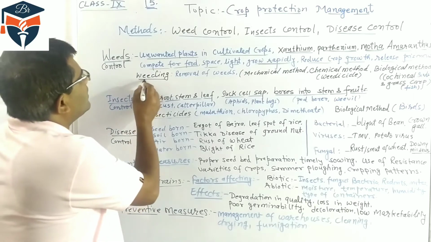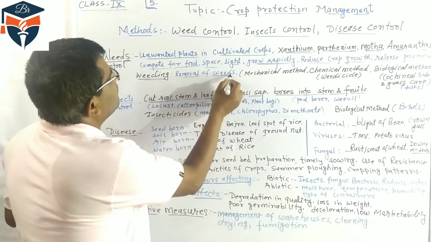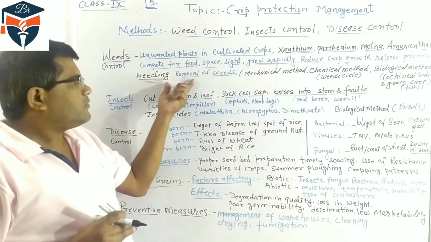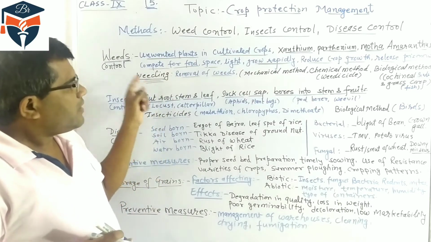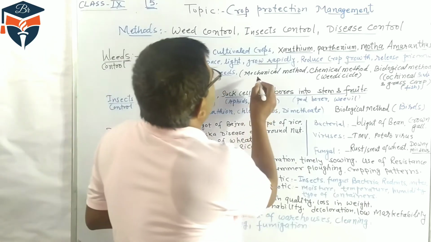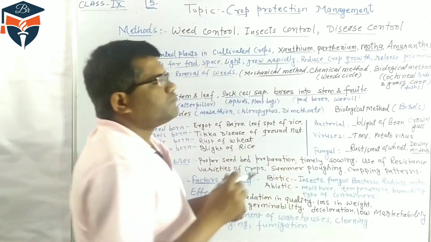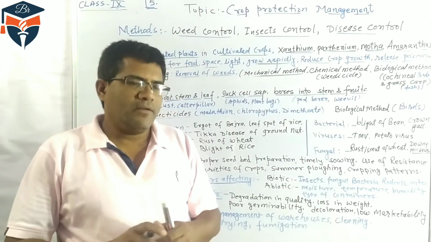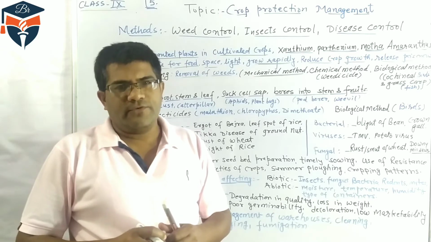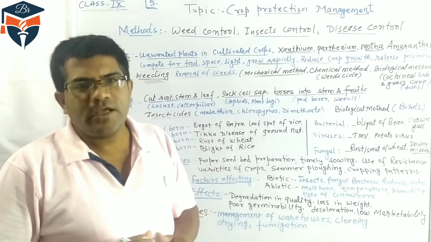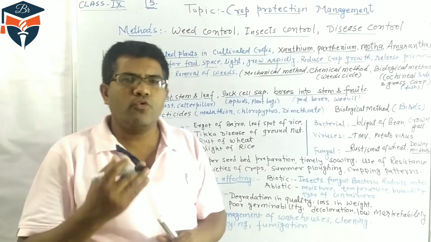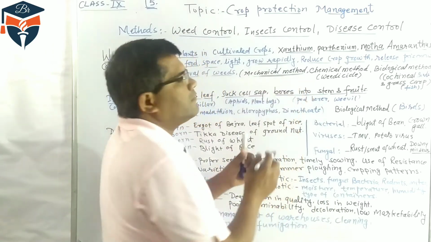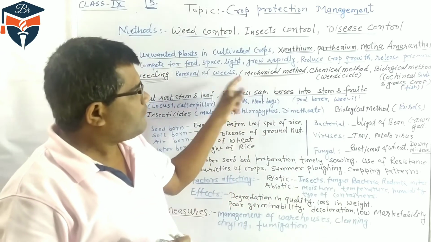These weeds are removed. This process of removal of weeds is called weeding. There are other methods also. One method is the mechanical method, also known as the physical method. Through this method, the pulling of weeds takes place. If the weeds are removed by hand or by a khurpi, this method is called the mechanical or physical method of removal of weeds.